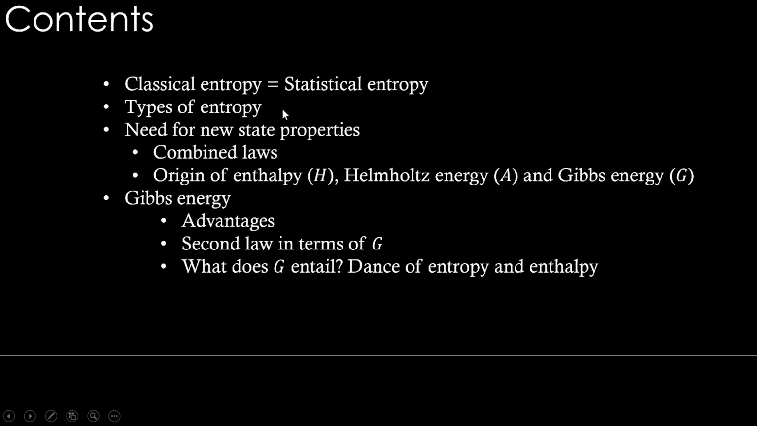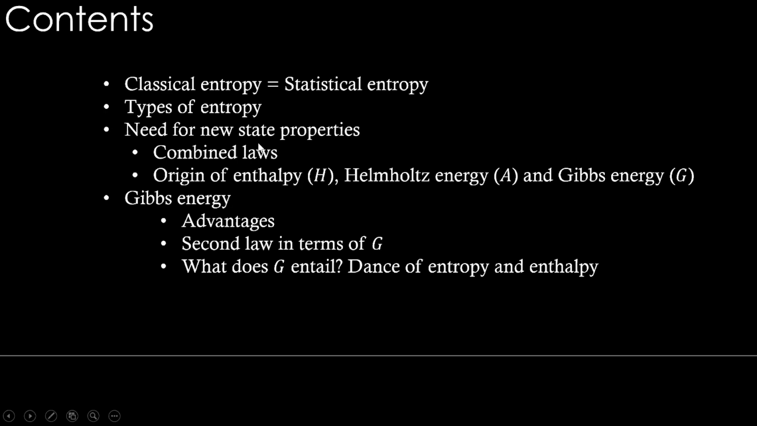Today we will cover how classical entropy, the entropy that we saw in classical thermodynamics, is equal to the statistical mechanics entropy. Then we will see what the different types of entropy are, and then there is a need for new state properties. When we talk about entropy, we talk about system's entropy plus surroundings entropy, right? So that is a problem. Is there some new state property which can give us some advantage, like only measuring the changes in the system? We will try to see whether that is possible.